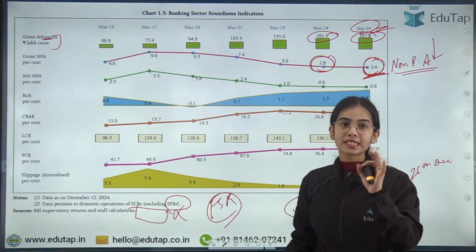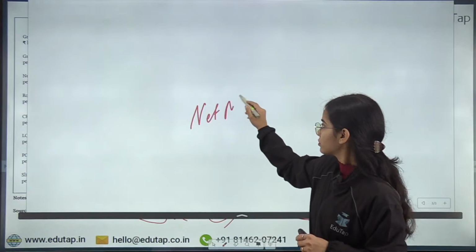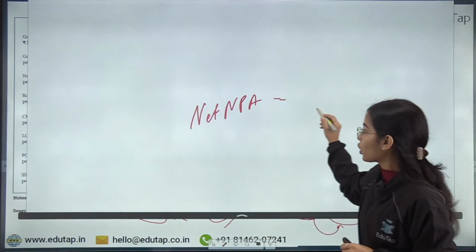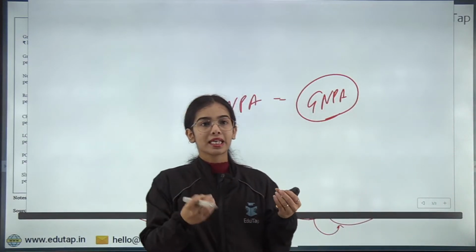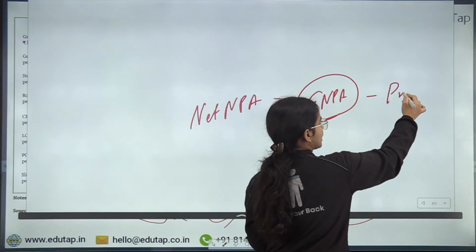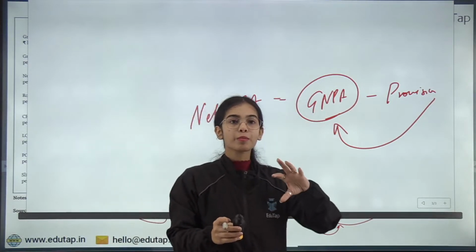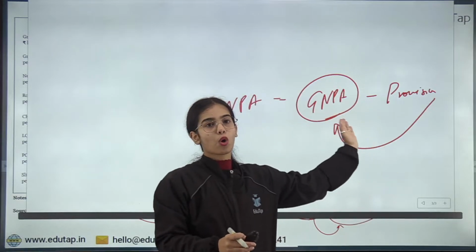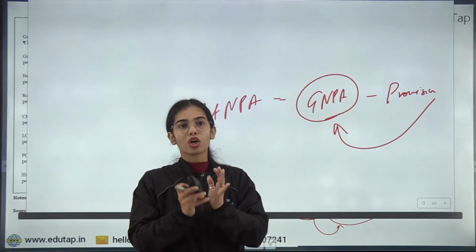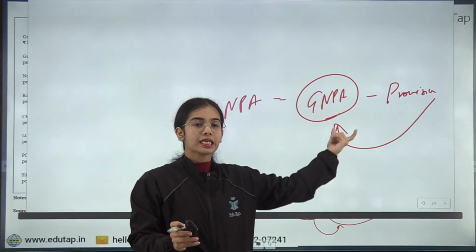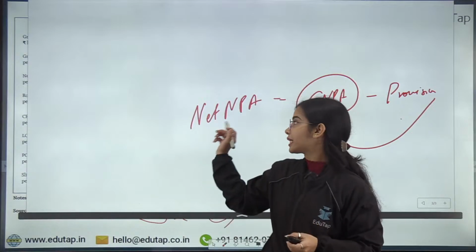The net NPA. Now, what is net NPA? Anyone has any idea regarding the net NPA? So, net NPA is your gross NPAs, the total non-performing assets that the bank has, minus the provisions that the bank is keeping against the gross non-performing assets. So the bank is keeping some provisions, some safety net against the non-performing assets. So from the total non-performing assets, from the total loans that are not being recovered, deduct the provisions that the banks are keeping to handle such kind of stress, then you will get to the net NPA.